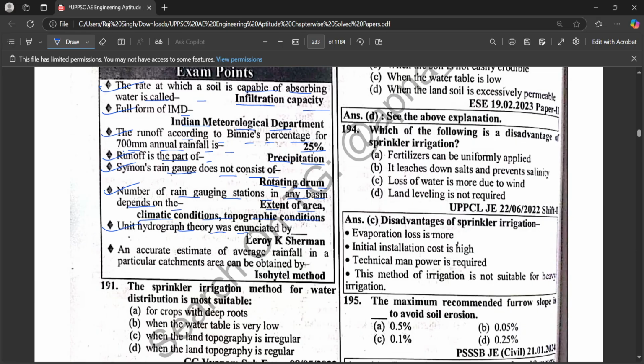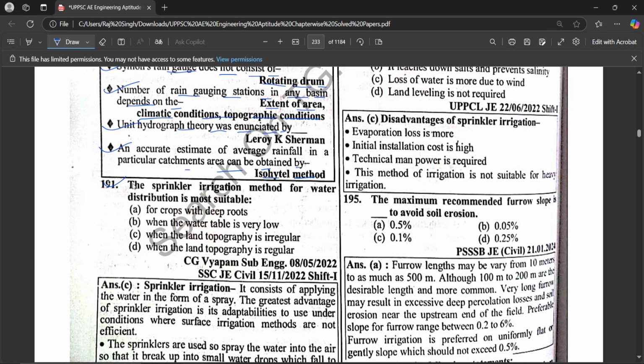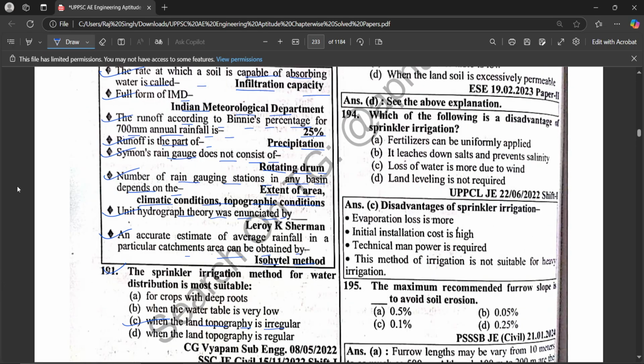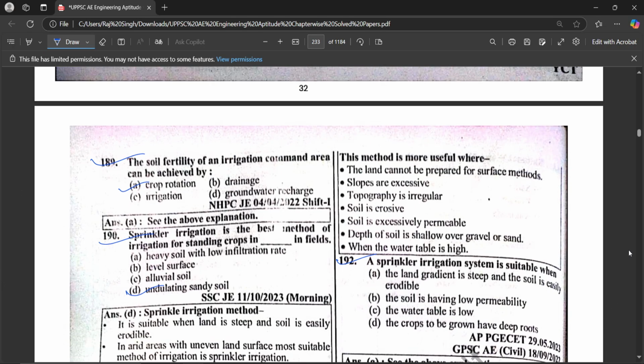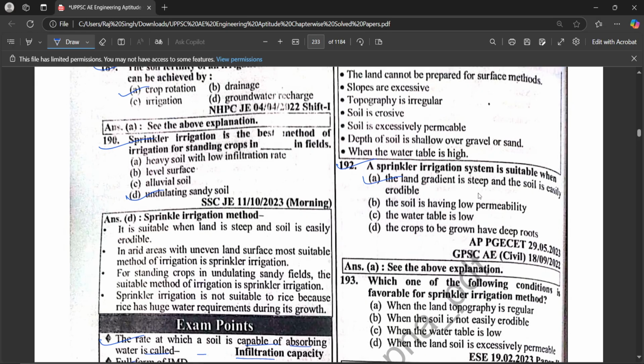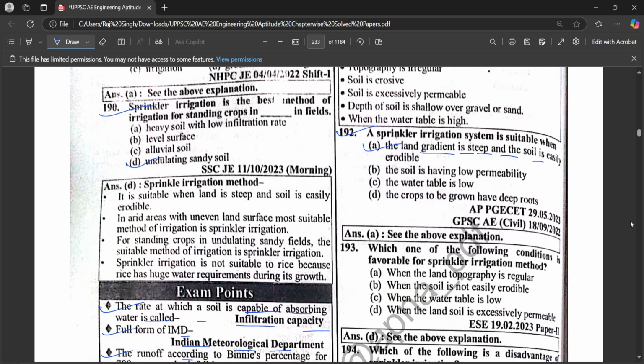Unit hydrograph theory was unified by Leroy K. Sherman. An accurate estimate of the average rainfall in a particular catchment area can be obtained by the Thiessen method. The sprinkler irrigation method for water distribution is most suitable when the land topography is irregular. A sprinkler irrigation system is suitable when the land gradient is steep and soil is easily erodible.